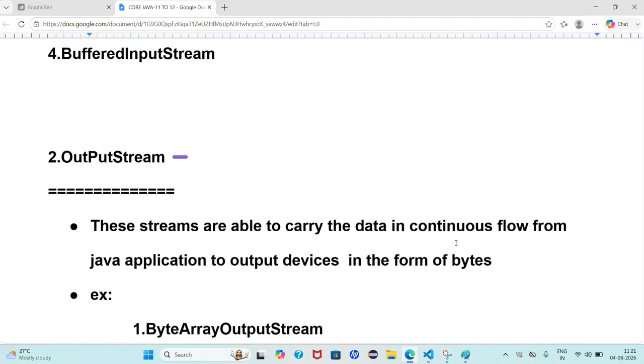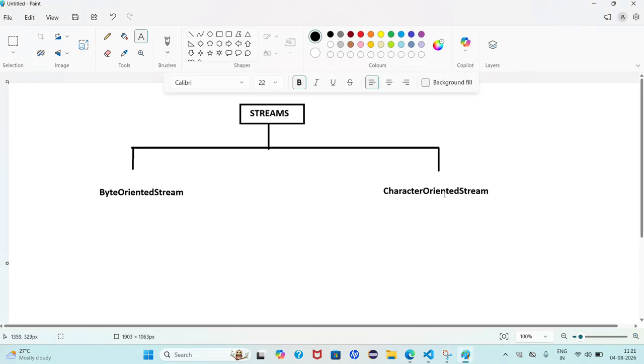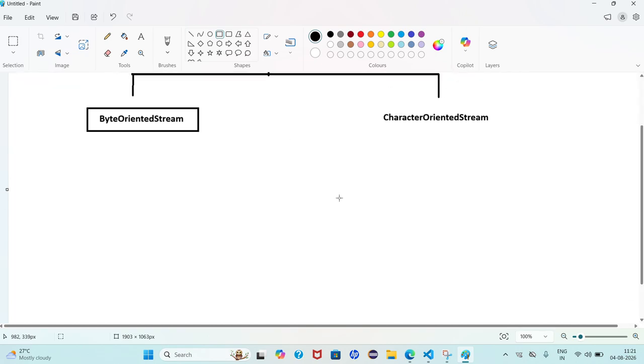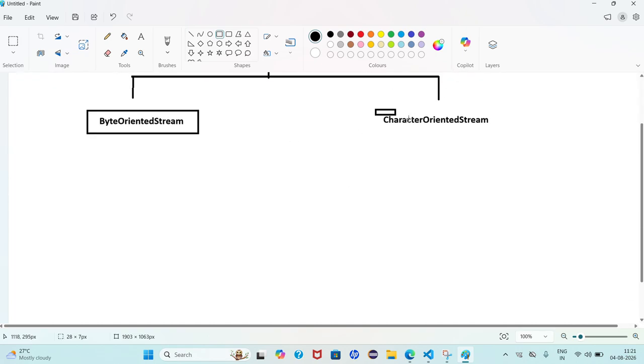First thing, I have to write the diagram also. First, streams. What is meant by streams? Respond, everyone. A stream is a channel or medium. It is able to carry data in continuous flow from input device to Java application to output devices. In that there are two types: byte oriented streams and character oriented streams.